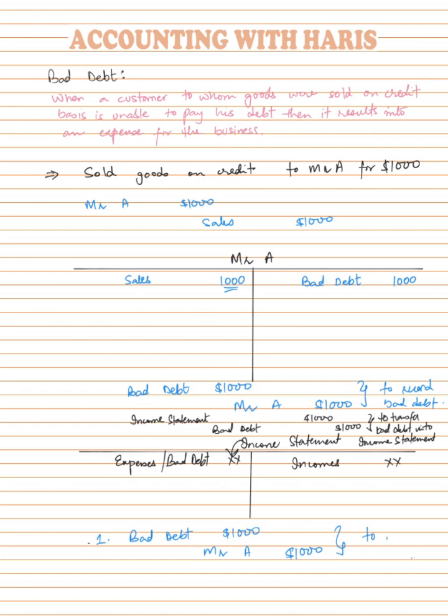This entry is done in order to record bad debt. Second entry, if the examiner asks us to transfer this bad debt amount into the income statement, we transfer it by debiting the income statement and crediting the bad debt account by $1,000. This is our transferring entry to the income statement. I hope this makes sense.